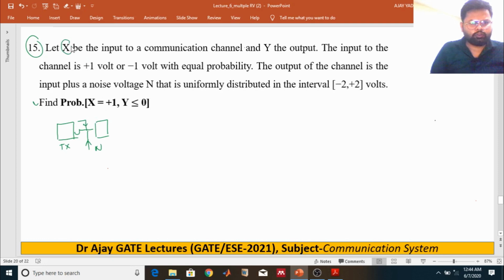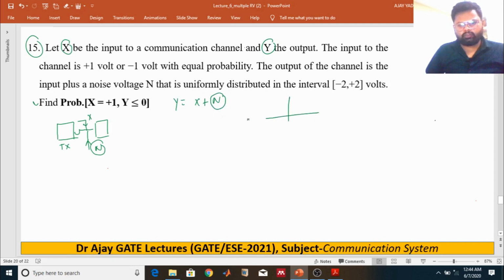In this question, X is the input signal to the communication channel and N is the noise, and after getting the noise, the output is Y. So Y is equal to X plus N, where N is uniformly distributed from -2 to plus 2, and the height of this, f of N, the PDF of the noise, is 1 upon 4.